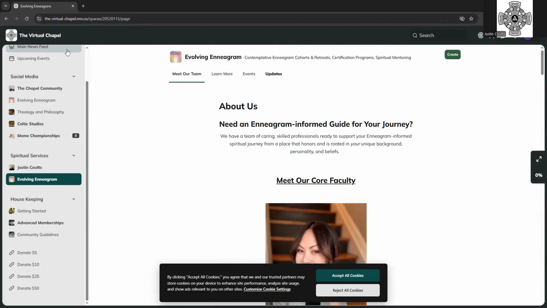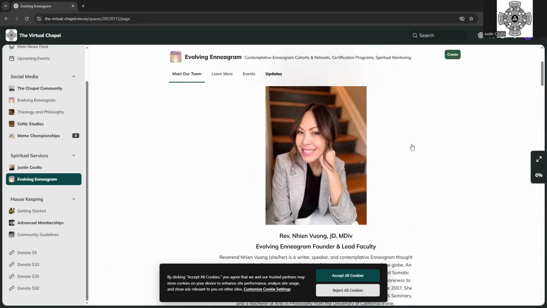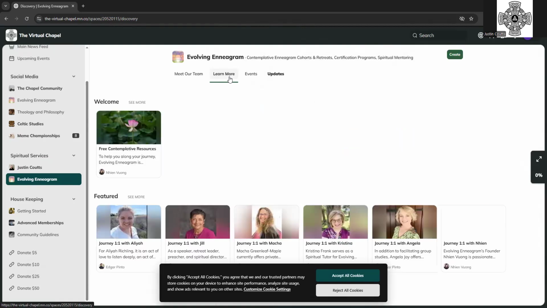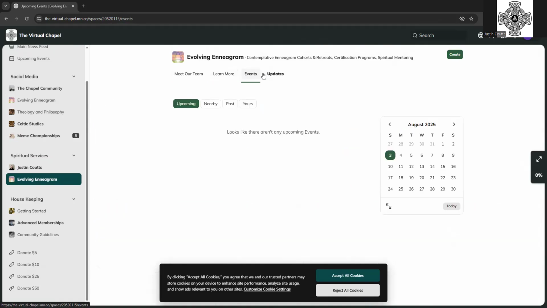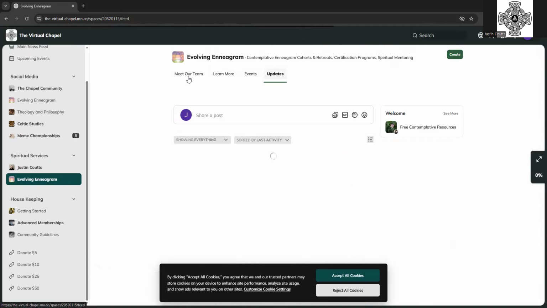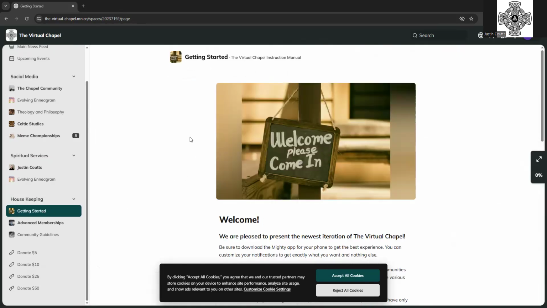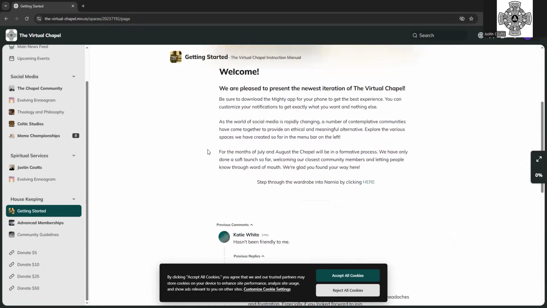And same within the Evolving Enneagram. In here, we had free resources up there. This is, if you want to really go deeper with Evolving Enneagram, then this is where you're going to come, and you're going to learn a whole lot more about all the awesome things that they have going on. Yeah. And then down here in the housekeeping section is the Getting Started page, which you are viewing right now, and doesn't have this video in it yet because this video does not yet exist as we're looking at it.